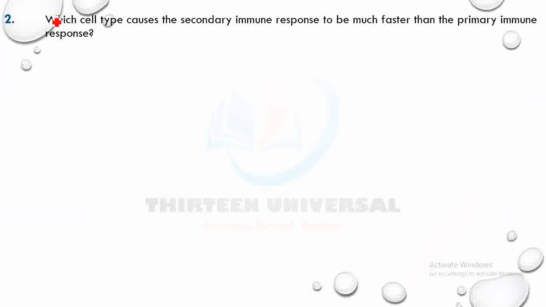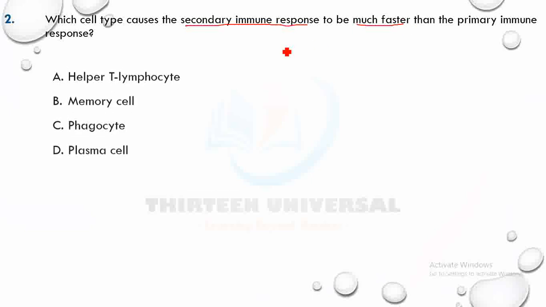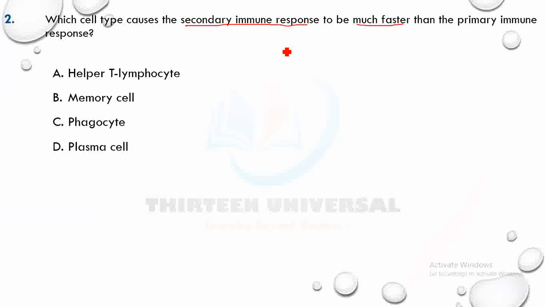Which cell type causes the secondary immune response to be much faster than the primary immune response? See the keywords. Which one is it? Pause the video and try it. Which one is what makes the secondary immune response much faster? Choose it. Helper T lymphocyte, nope. That's memory cells.